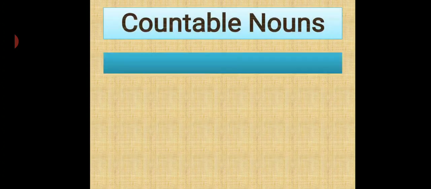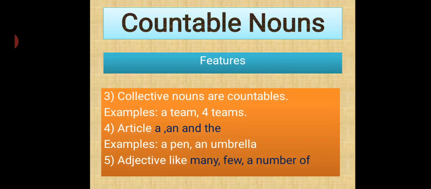Now, another feature of countable noun is collective nouns are countable. For example, a team, 4 teams. Suppose there are 4 teams for the cricket match. We can say 1 team, 2 teams, 3 teams, 4 teams. So it is countable. That team is countable.